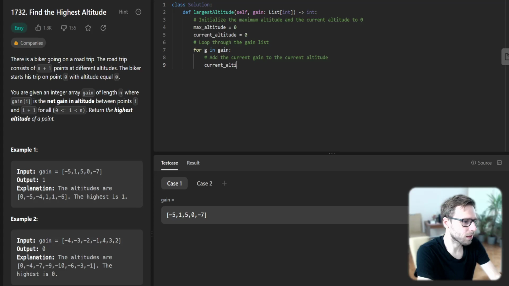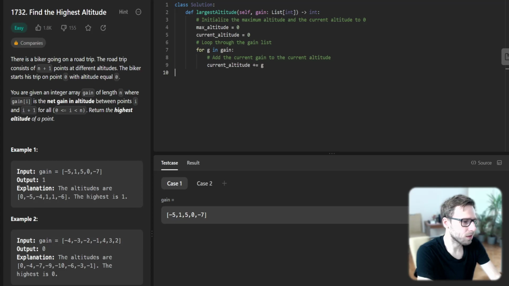So current altitude plus equals g, and check if the current altitude is higher than the max altitude. So if current altitude is greater than max altitude, if it is, update the max altitude.